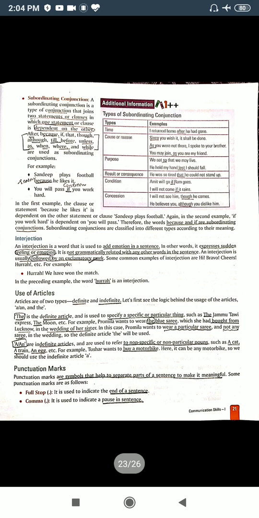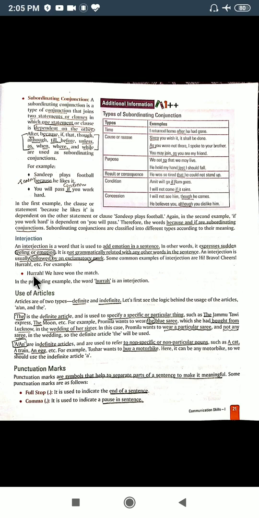Let us start our next topic of Unit 1, that is interjection. So, what is interjection? Actually, it is a word that is used to add emotions in your sentence. It is generally used to express feelings, and it is generally followed by the exclamatory mark. Actually, it is not grammatically related with any other word in the sentence.